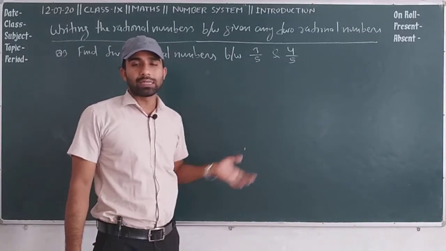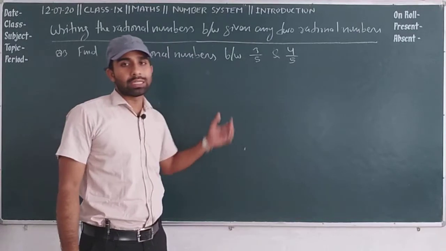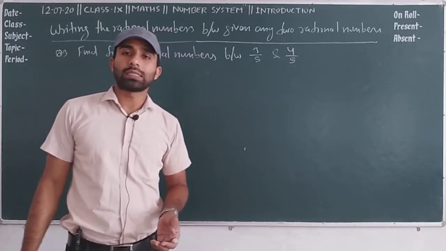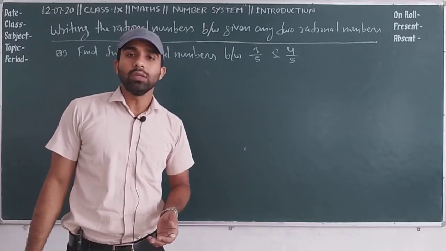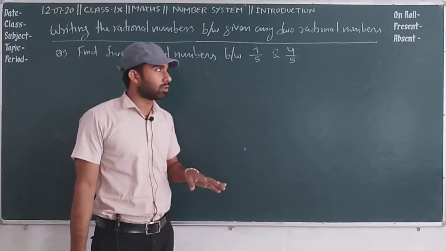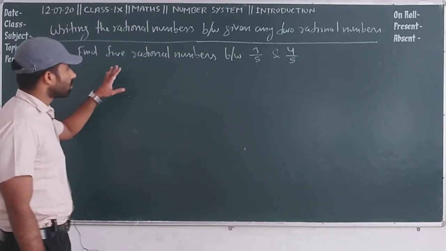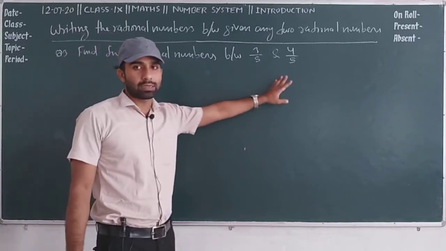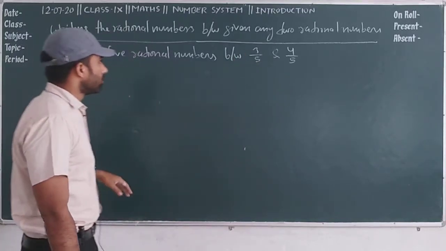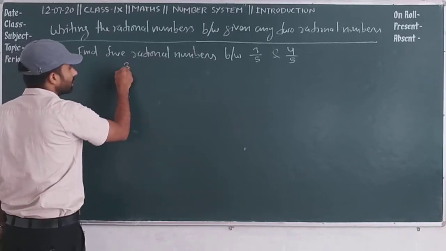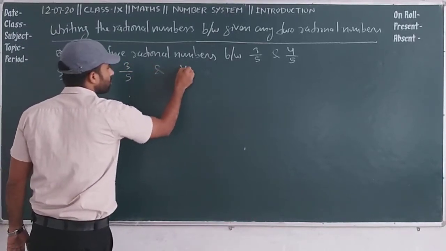If denominators are the same, both are called like rational numbers. If denominators are not the same, they are called unlike rational numbers. So when finding rational numbers between given numbers, they must be like. Now the solution of this question we can write like this: 3 by 5 and 4 by 5.